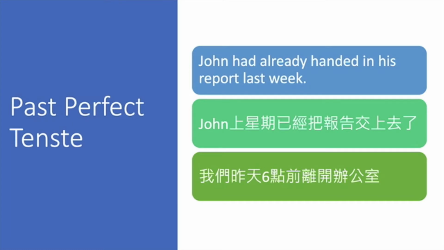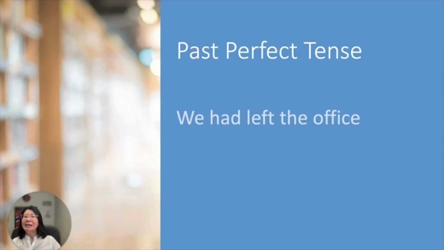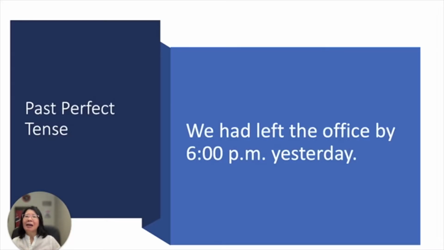我们昨天6点以前离开办公室. So we have like past tense. Something happened in the past that we have already performed this action. So how do we flip it into Chinese? 我们已经离开. So we had left. And then 我们已经离开哪里？办公室。So we had left the office 几点以前？ We had left the office by 6 p.m. yesterday. So that's how we change this sentence into English here.